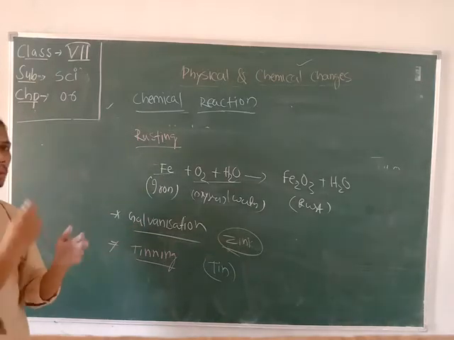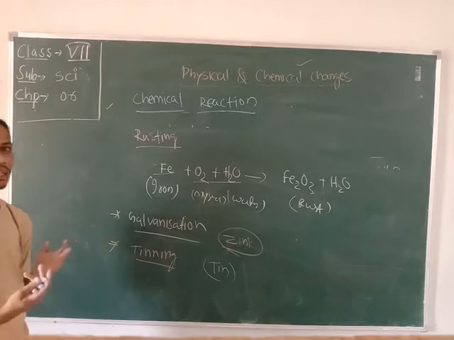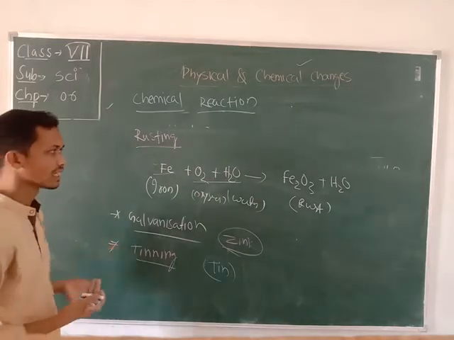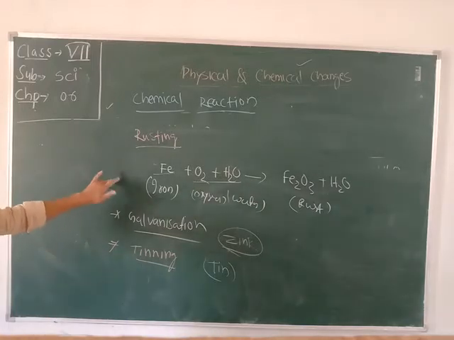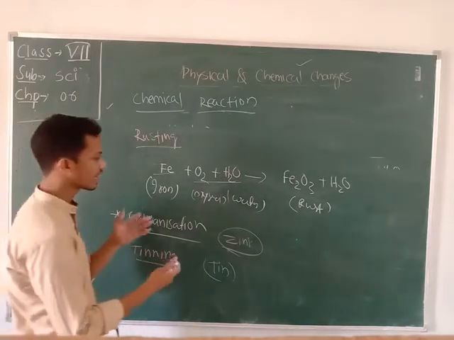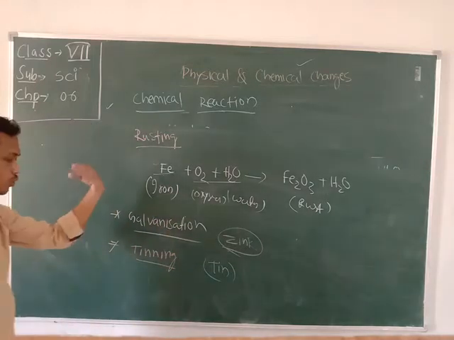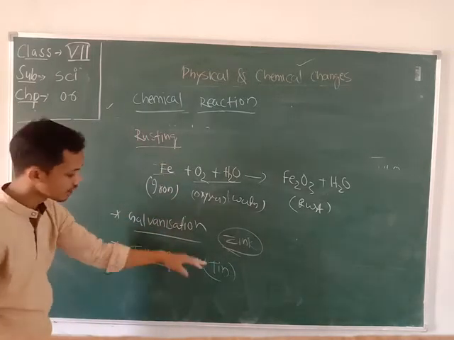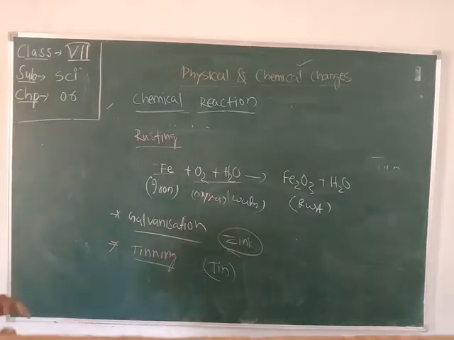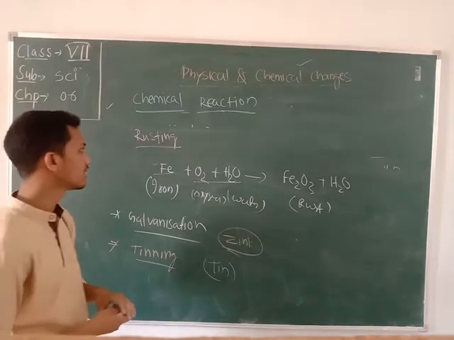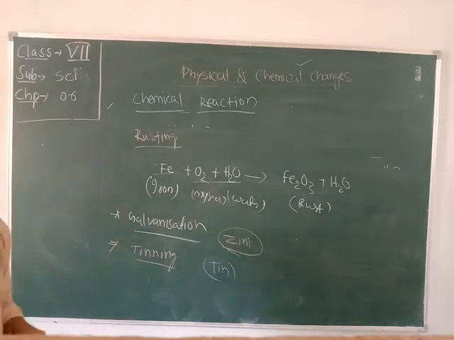That is by covering it with a layer of oil, color, or grease. After that, the process of galvanization, that is to cover the iron with a layer of zinc, then the tinning, to cover the iron with a layer of molten tin. By following these steps, we can easily preserve the products of iron.